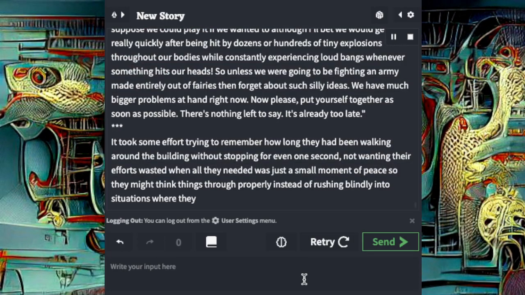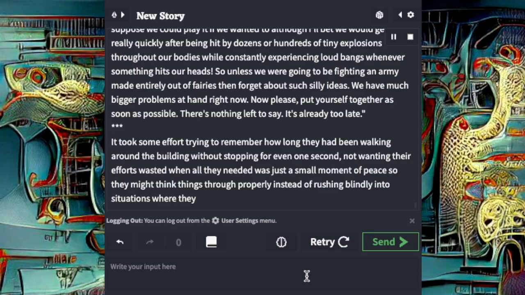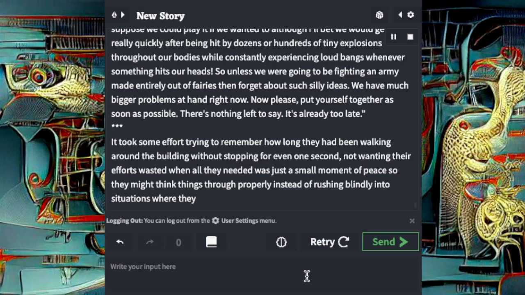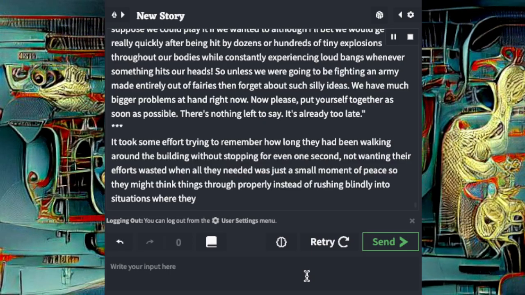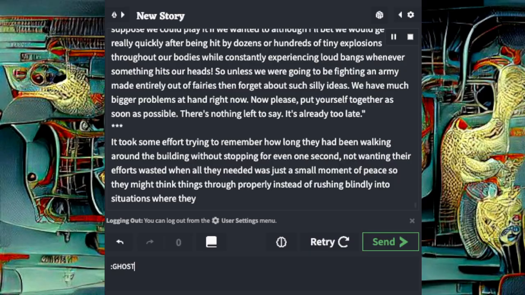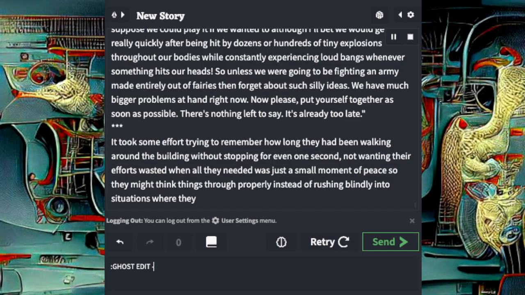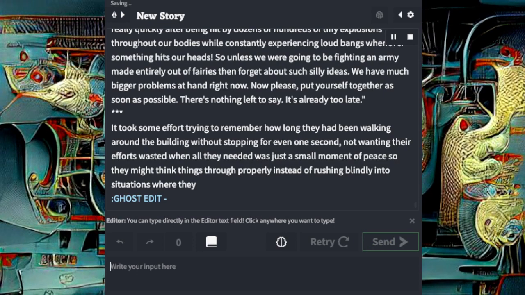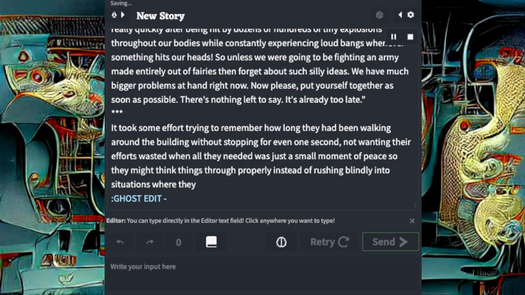It's already too late. It took some effort trying to remember how long they had been walking around the building without stopping for even 1 second, not wanting their efforts wasted when all they needed was just a small moment of peace so they might think things through properly instead of rushing blindly into situations where they